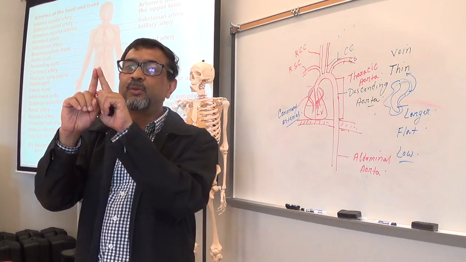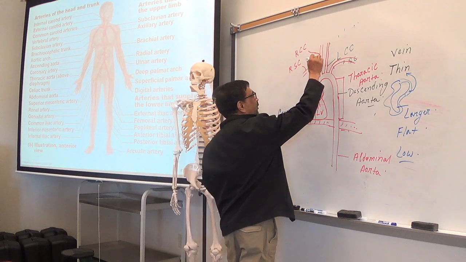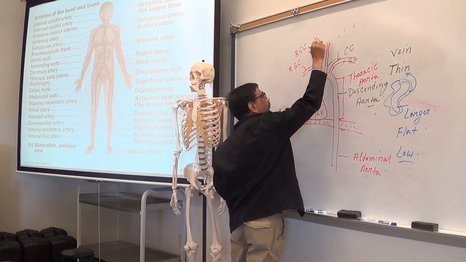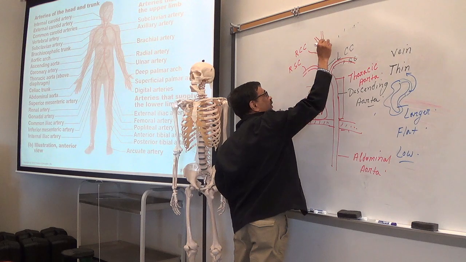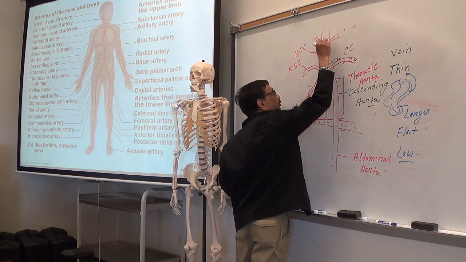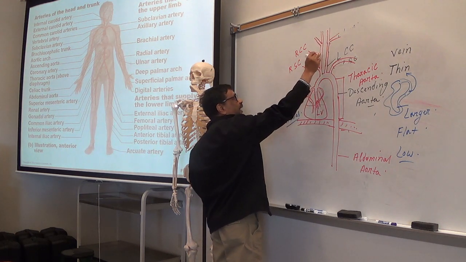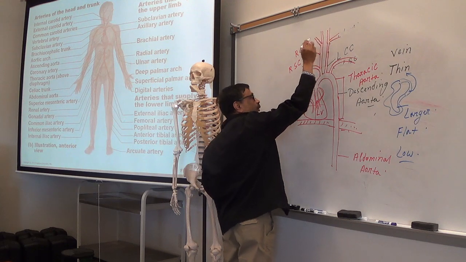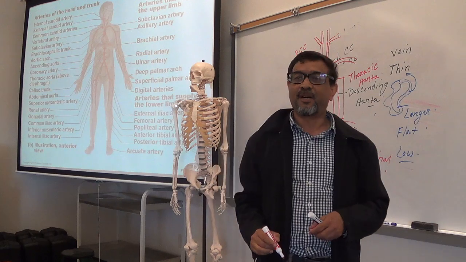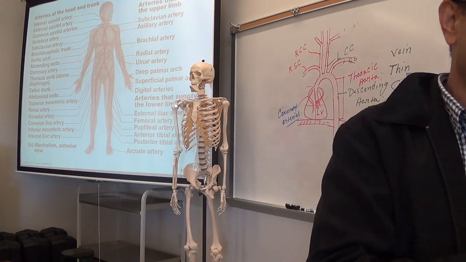Common divides into two, okay? So this is right common carotid, it divides into two. This is left common carotid, it divides into two. So both common carotids, right and left, divide into two. External and internal. So common divides into what? Internal and external. Make sense?